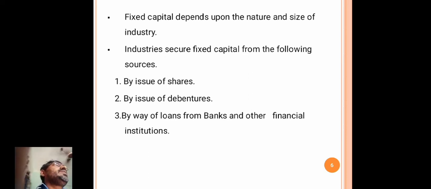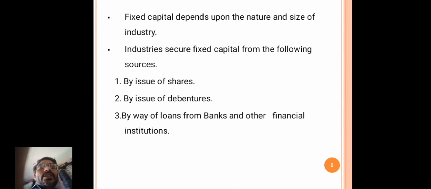If the industry is small, then the fixed capital requirement is somewhat less. If the industry is big, the production process is big, or the activities of the industry are big, then the fixed capital requirement is huge.